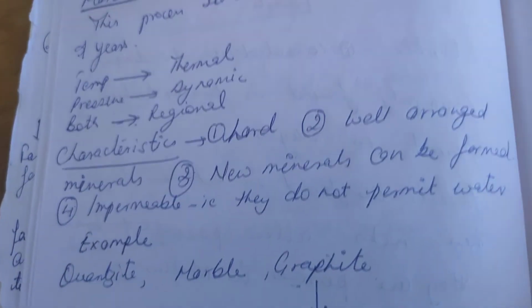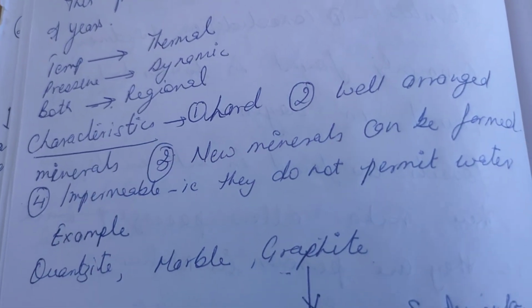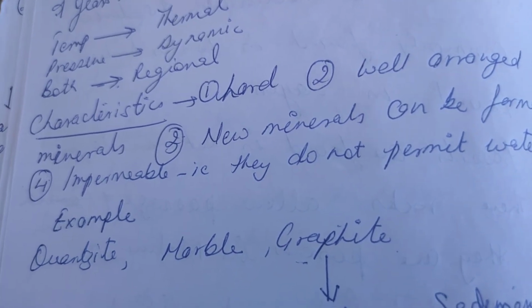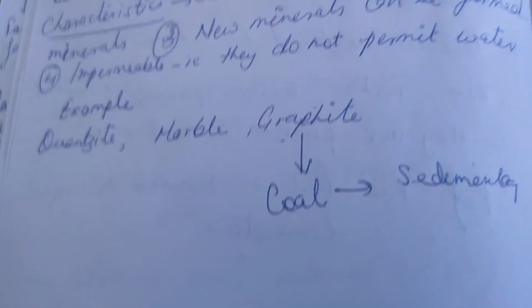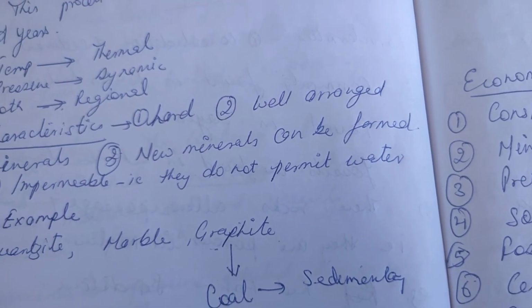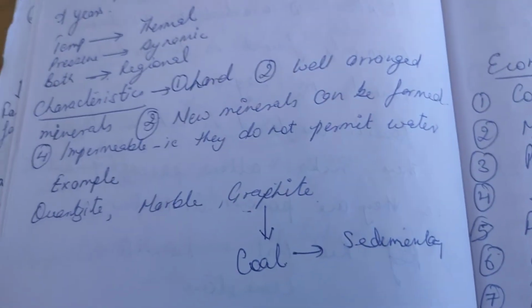Metamorphic rocks are hard, with well-arranged minerals, and new minerals can be formed. They do not allow passage of water. That means they are impermeable. Example, quartzite, marble, and graphite. Now, graphite is coal. Coal is a sedimentary rock which changes into graphite and finally into diamond.